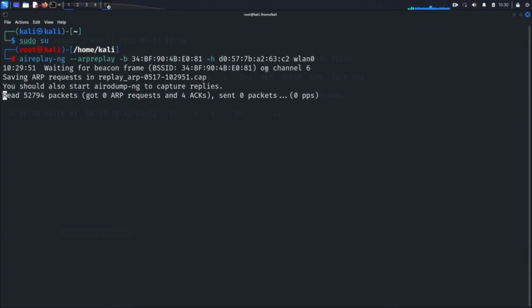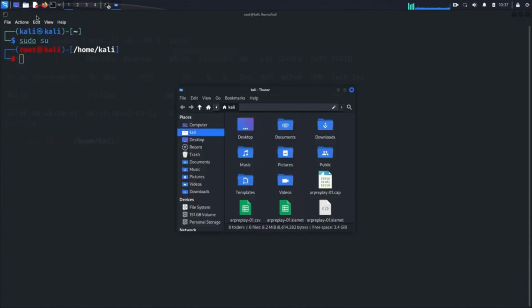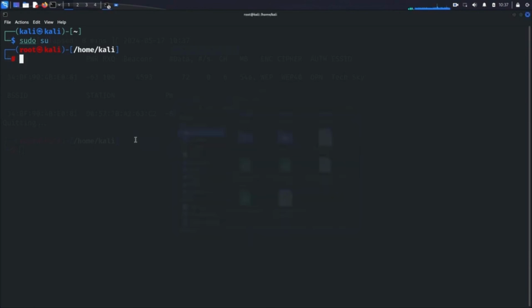Once you've collected enough packets, we can proceed to crack the WEP key. Open the file manager and navigate to the directory where your capture file is saved. Confirm the name of your capture file. In this example, the file name is rpreplay-01.cap. Now, let's use Aircrack-ng to decrypt the packets and retrieve the WEP key. Run the following command, aircrack-ng rpreplay-01.cap.